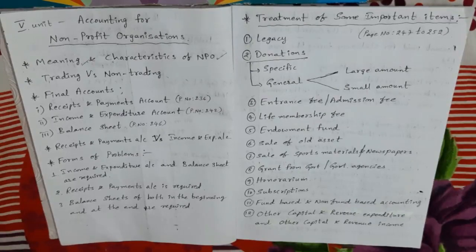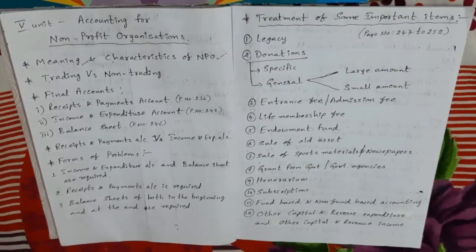Next, other characteristics. The NPOs have no profit motive. So what is the motive of NPO? Only service motive. Normally the NPOs do not undertake business or trading such as purchase and sale of goods. Their transactions are mainly cash transactions, so normally they do not have credit transactions.